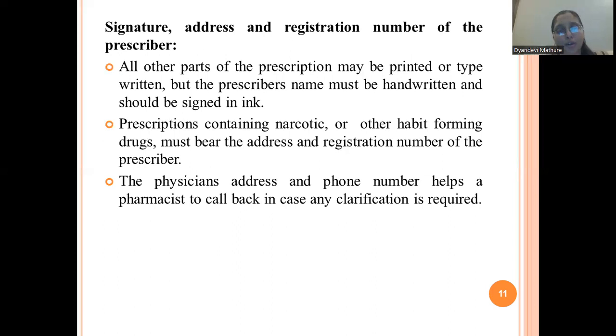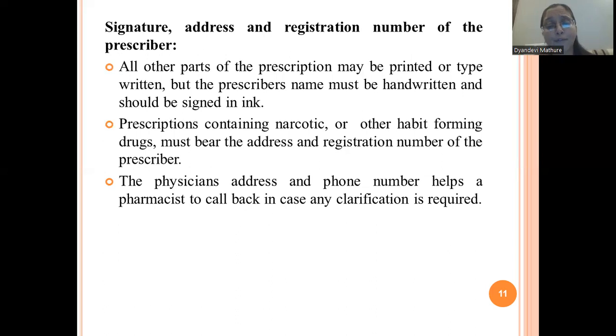These are Schedule H drugs, prescription drugs, isn't it? So for dispensing these drugs, the signature of your prescriber or physician is very, very important. So if the prescriber prescribes such medication, that prescription has the address of your physician along with his registration number.